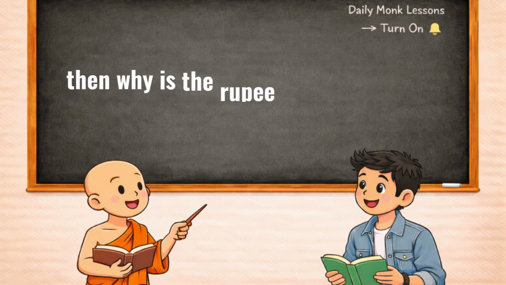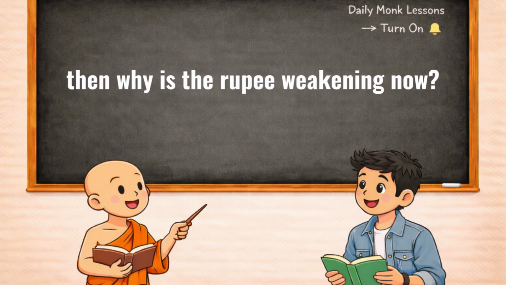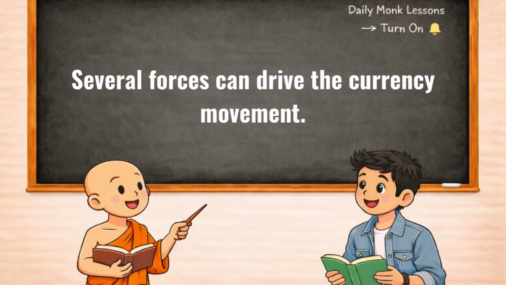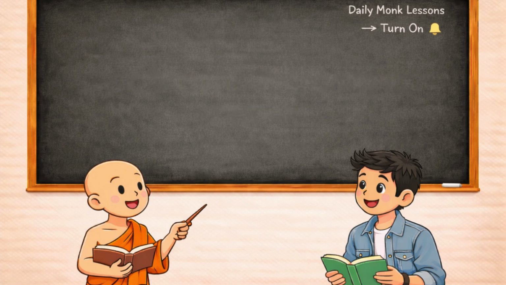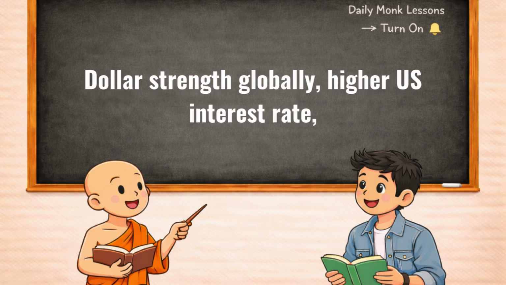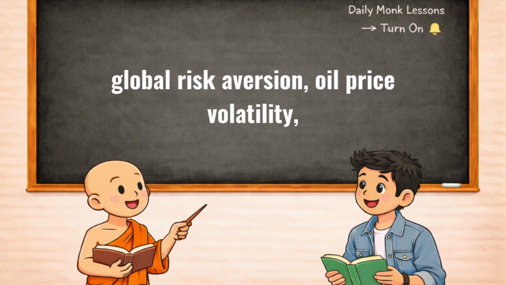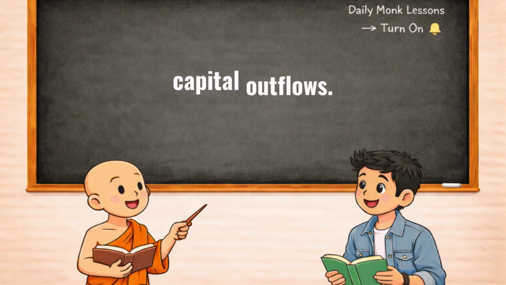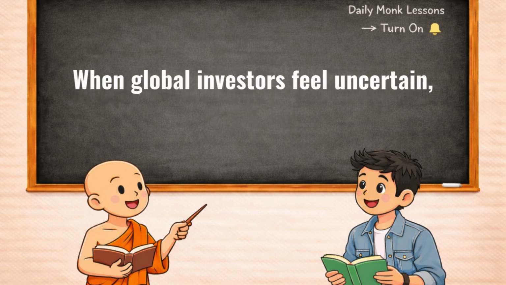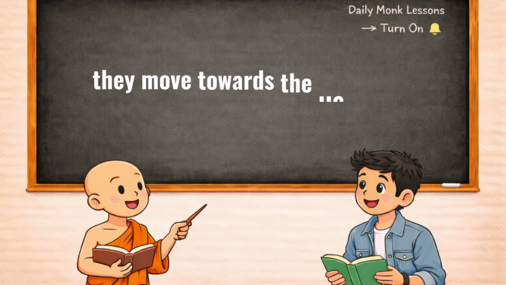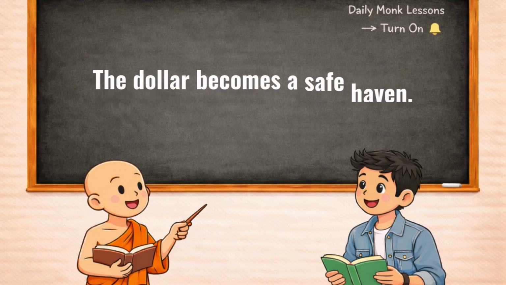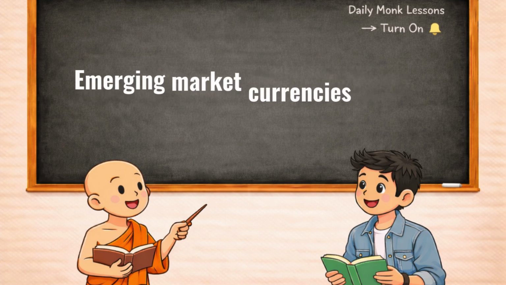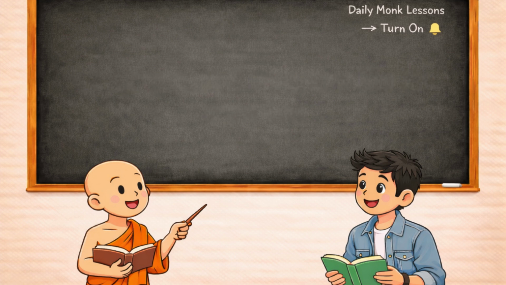But then why is the rupee weakening now? Several forces can drive the currency movement. Dollar strength globally, higher US interest rate, global risk aversion, oil price volatility, capital outflows. When global investors feel uncertain, they move towards the US dollar. The dollar becomes a safe haven. Emerging market currencies like the rupee face pressure.